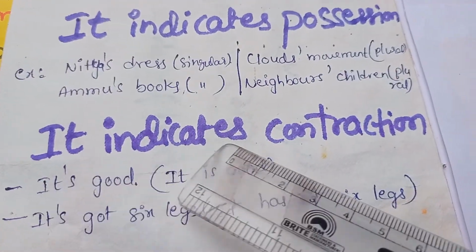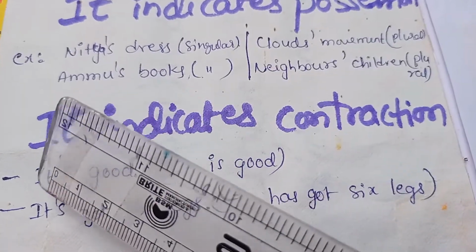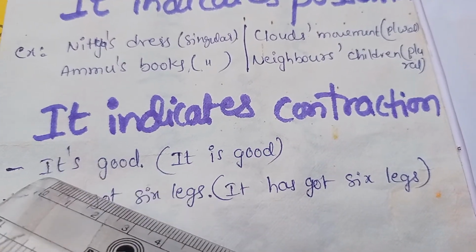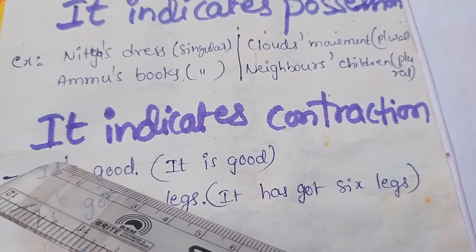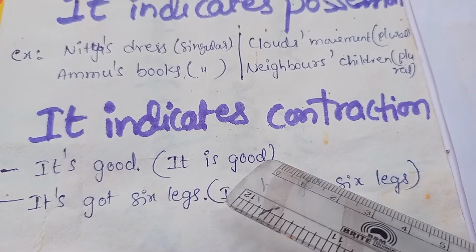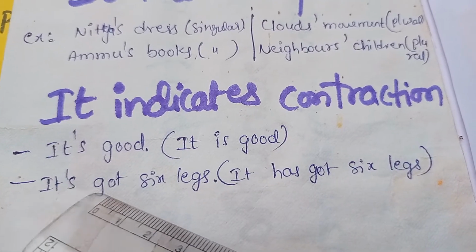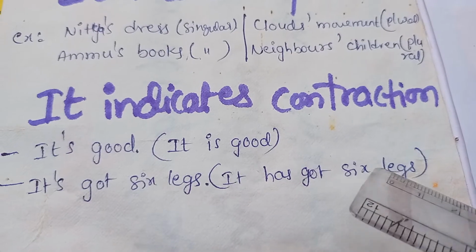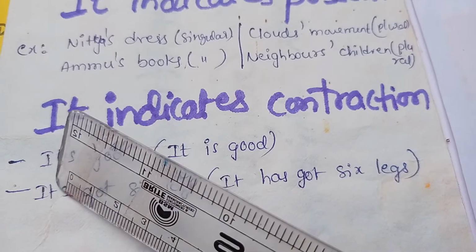Next, it indicates contraction. Contraction means writing in short form. Suppose it's good. So see here, this is used for contraction. So it's good means it is good. It's got 6 legs. So it's got 6 legs means it has got 6 legs. So to show contraction here we use apostrophe.